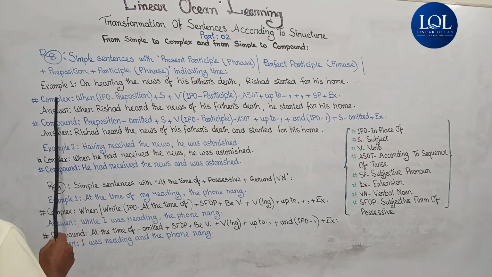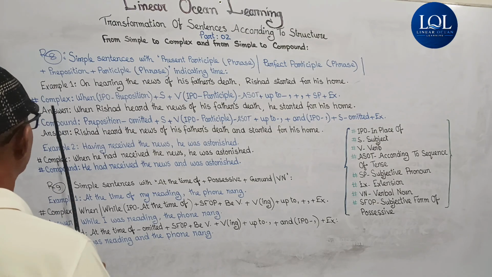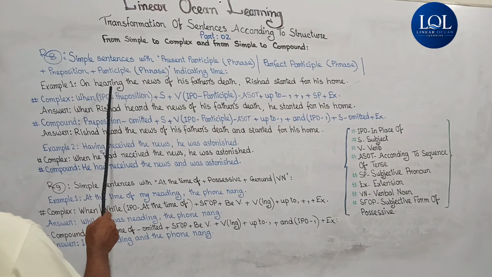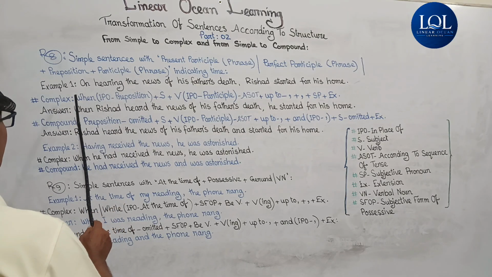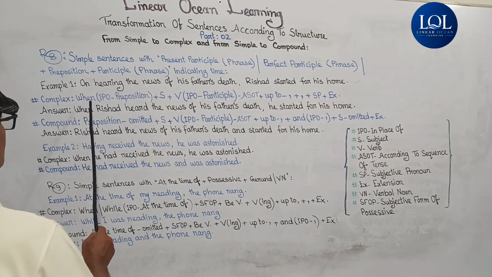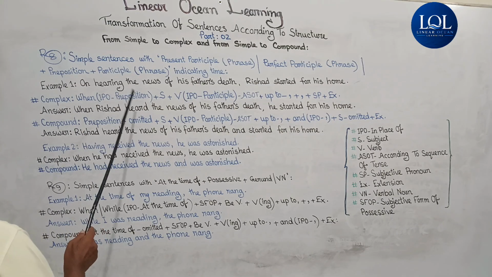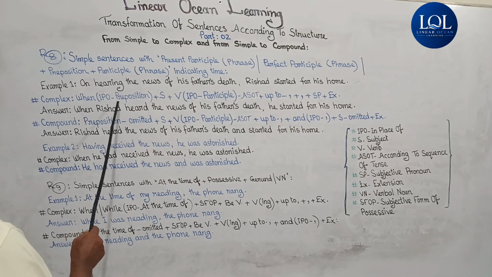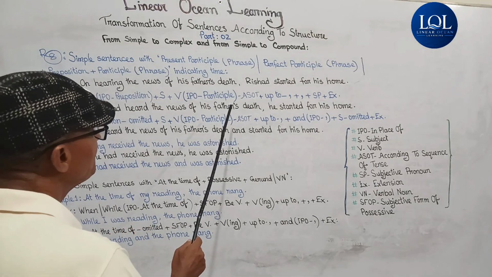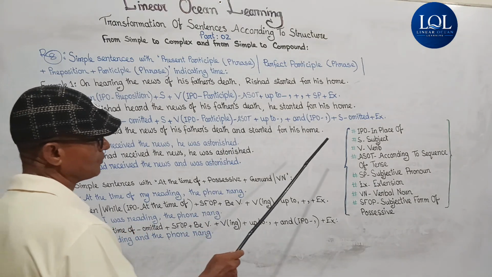Complex. If we want to transform the exemplified sentence into a complex sentence, we have to follow a structure, and the structure I have projected contains some abbreviations and I should clarify them to you.